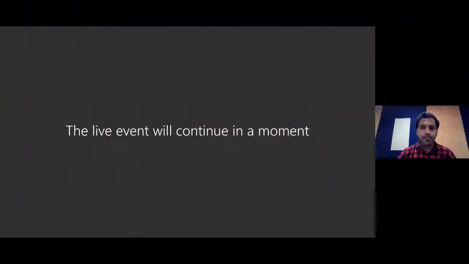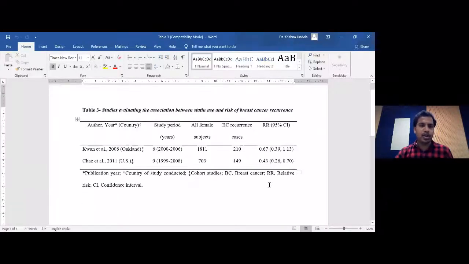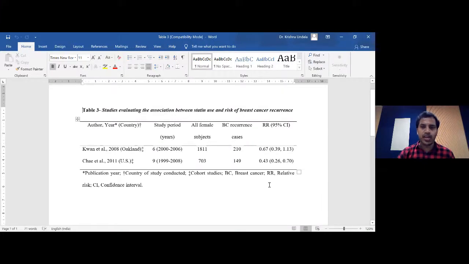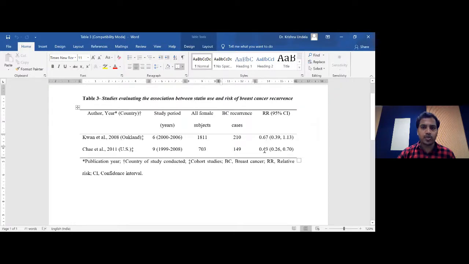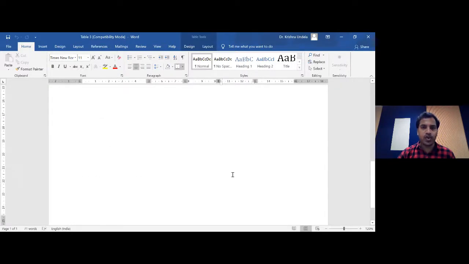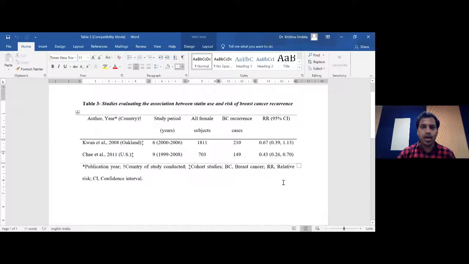And coming to table 3. This is table 3 where the studies are evaluating the association between the statin use and risk of breast cancer recurrence. There are only 2 studies out of 24 which have some information on this. It's about recurrence and how it's going to be useful, and that's what we got to know here. And these are the 2 studies and their 95% confidence intervals. That's what we have done here, and that's about table 3.